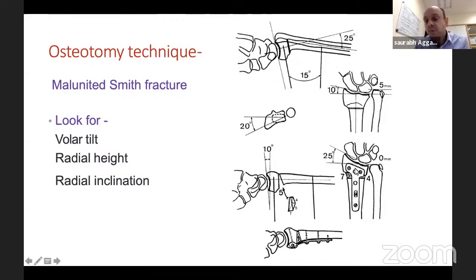Now, if you were to pre-drill your radial holes here, like in the last case, in the Smith fracture, getting it out to length is easy. Getting it out, correcting your volar tilt is easy. The problem is this radial inclination. 10 degrees has to become 25. So your plate has to be in this direction so that by the time it falls on the radius, you've increased your radial inclination. So using a plate with pre-drilled holes to correct all three planes needs a bit of imagination. But obviously it gives you more control because you pre-drilled your holes.